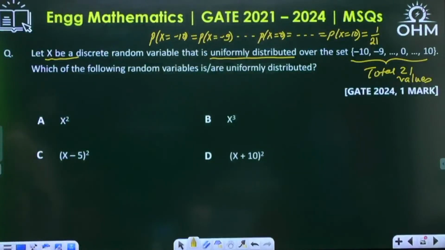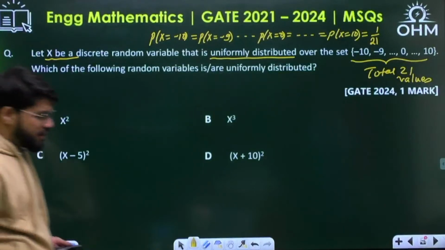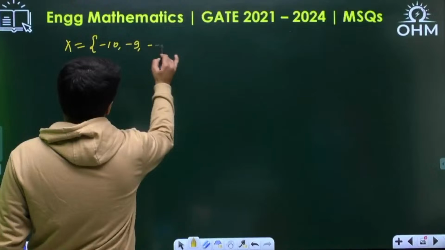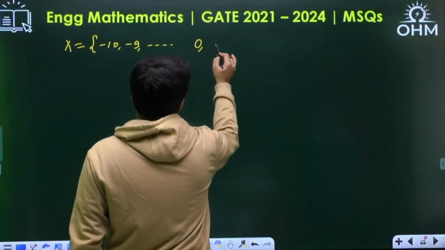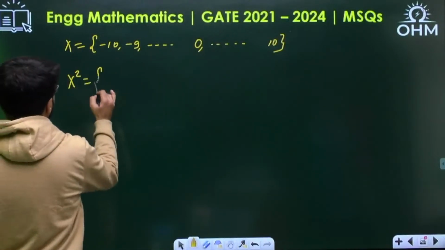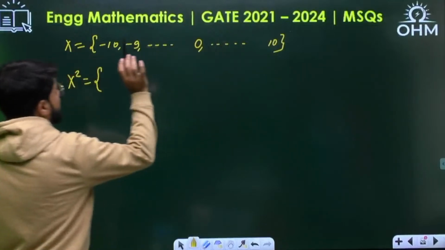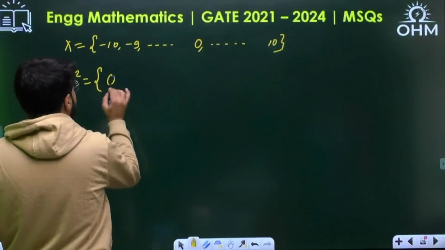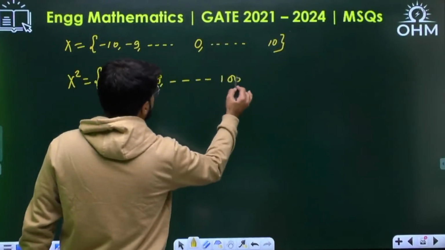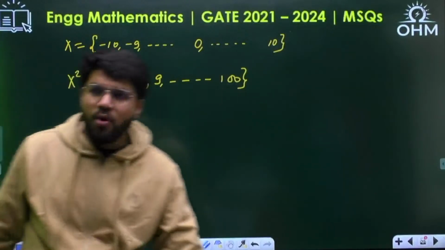Correct. Now, which of the following random variables is or are uniformly distributed? X square, X cube, (X minus 5) square, (X plus 10) whole square. Now see, what about X square? X has the values -10, -9, up to 0, up to 10. When you talk about X square, whether it is -10 or +10, the square will be one value. So the minimum value will be 0 square, then 1 square, then 2 square, up to 10 square, which is 100.